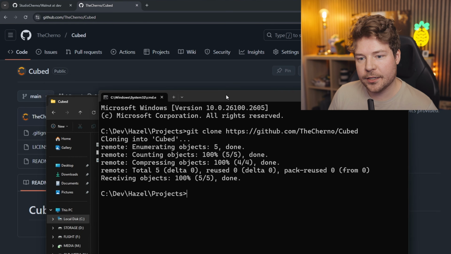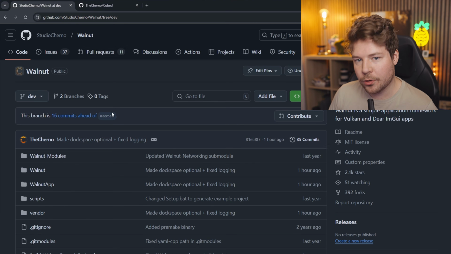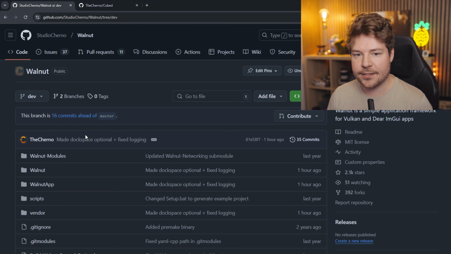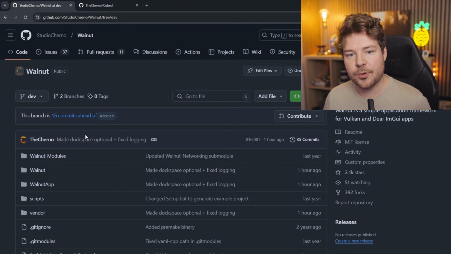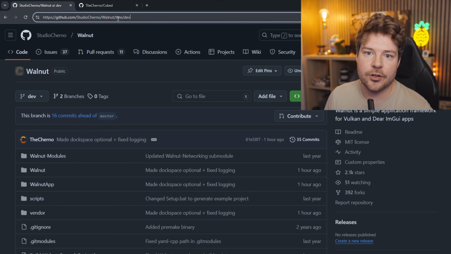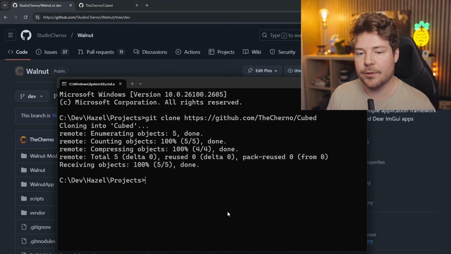Okay, so from here, the first thing that I want to do is I want to get to Walnut and I want to actually add this as a submodule. So this entire Walnut repository, I want this to be a submodule. To do that, let's just grab this path. It doesn't matter about the dev branch. We'll indicate that we want that later.